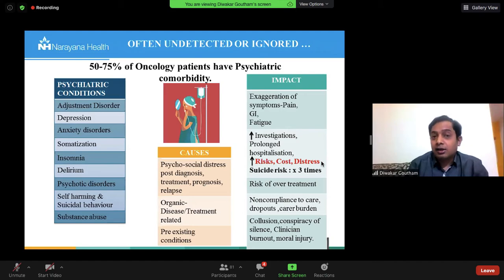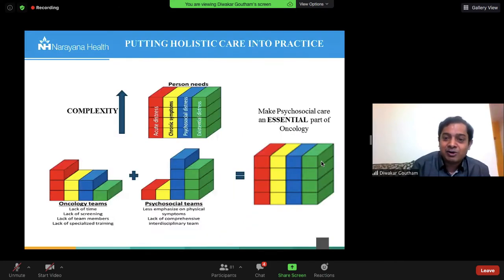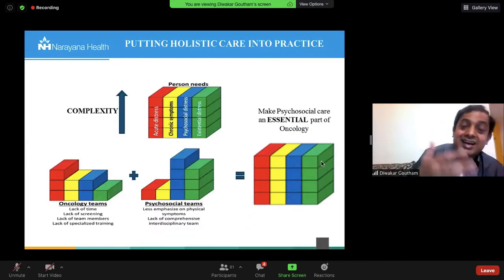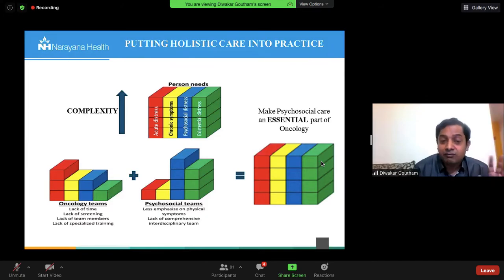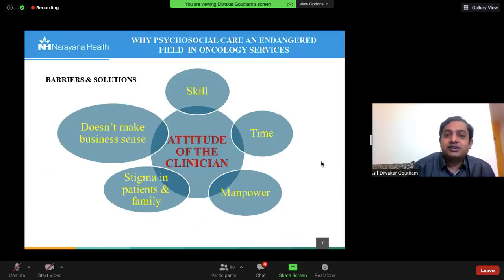Now that Dr. Vivek was mentioning about one case, one death, and you can't forget that. Like that, especially for the trainees, it's so important that we look at this issue. Now, we are all very good at this as oncology teams. This is the big jigsaw. We all are very good at this, but the full treatment is never complete if you don't include the psychosocial interventions. Now, what is the barrier, and what are the things that we need to do to overcome this?